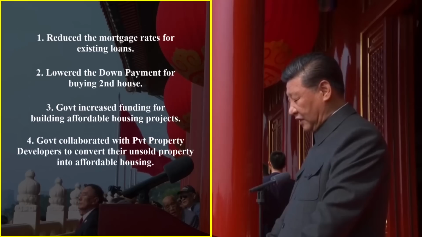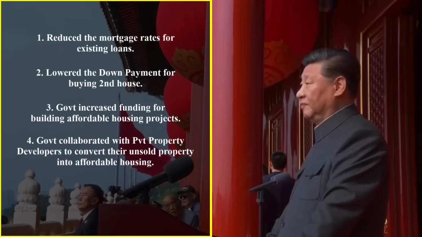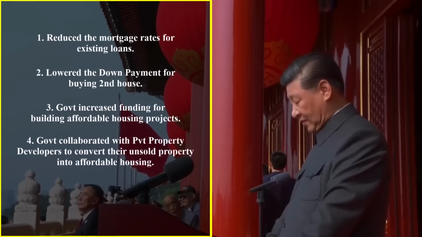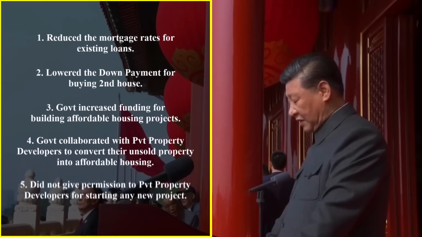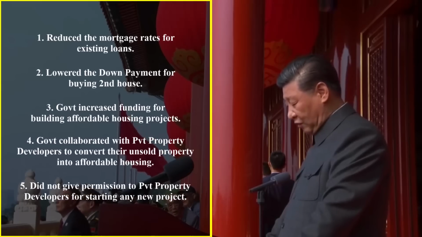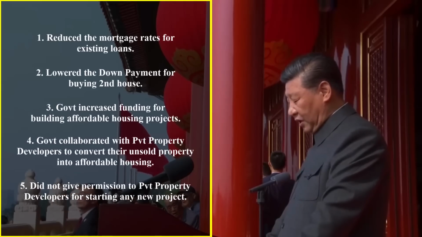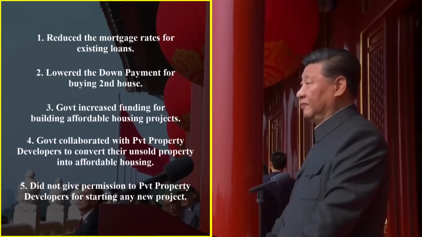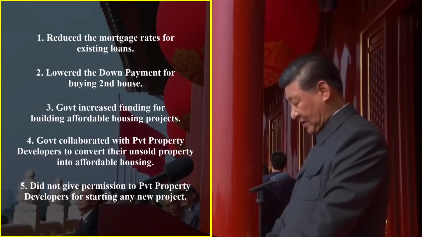This way, the government can collaborate with private property developers to convert their unsold property into affordable housing. The Chinese government even told many property developers not to start any new project. As it is, by building more houses, they have oversaturated the Chinese property market. So these are some measures that were brought by the Chinese government to stabilize the housing market.